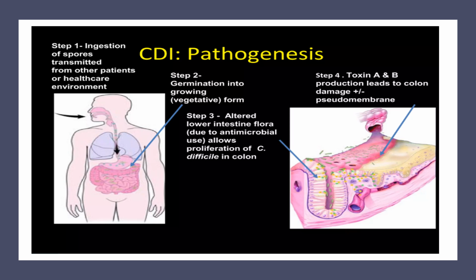To repeat again, it is the ingestion of the spores transmitted from other patients or from the environment, which germinate into vegetative forms. Altered intestinal flora because of the antibiotics allows the proliferation of C. difficile, and then they produce toxin A and B, which leads to colonic damage or pseudomembranous colitis.